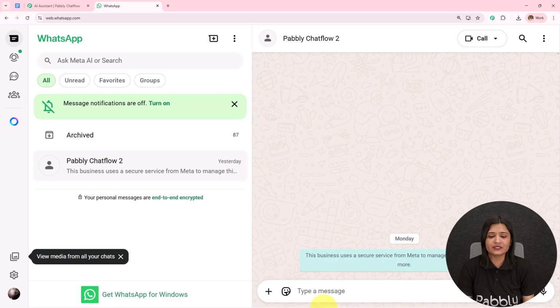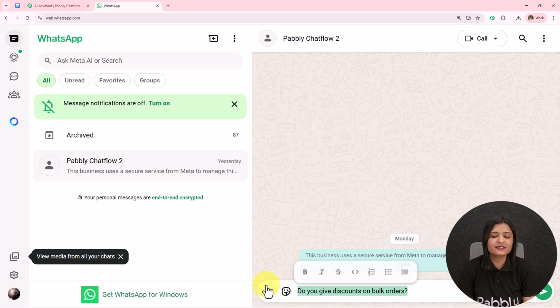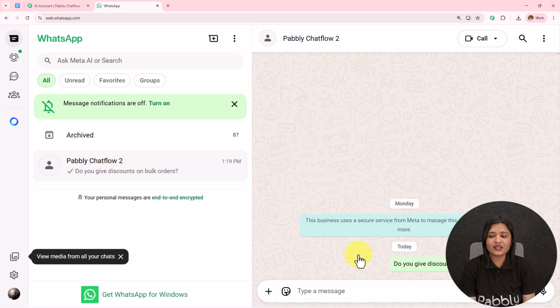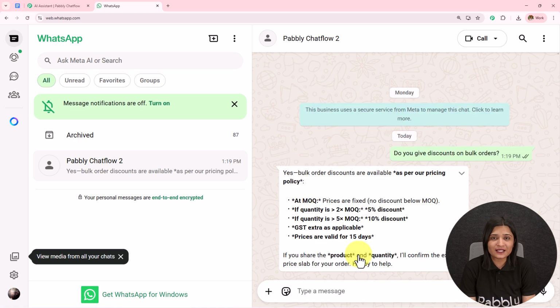I'm going to open my WhatsApp and send a message here: do you give discounts on bulk orders? As I send this message, I should be able to receive the reply for this query, and if I receive the reply, then this is going to show us the AI agent which we have created is working fine. Here we have received the response. Yes, bulk order discounts are available as per our pricing policy. At MOQ, prices are fixed. If quantity is this, GST extra as applicable, prices are valid for 15 days. I have received a detailed message.